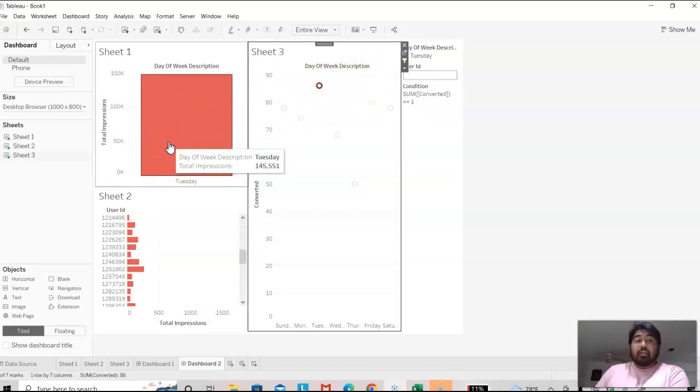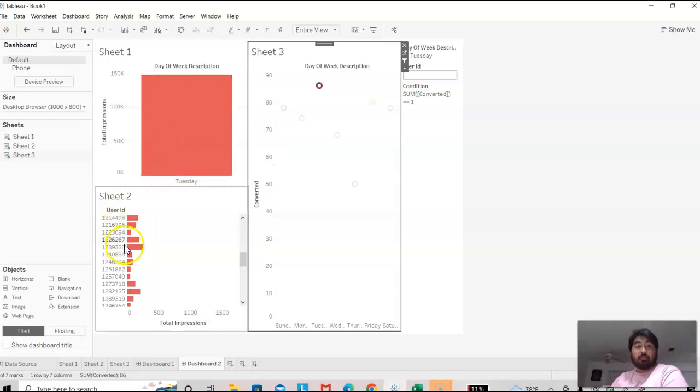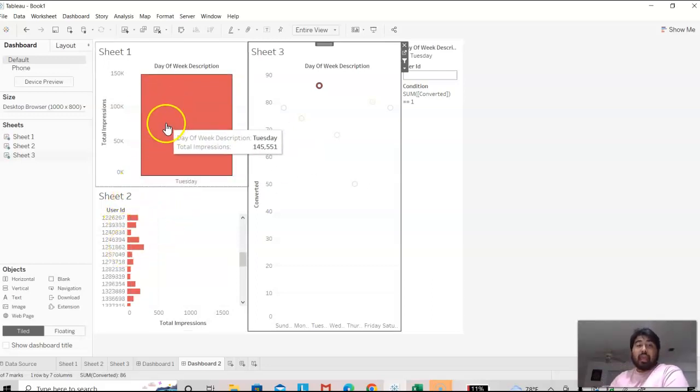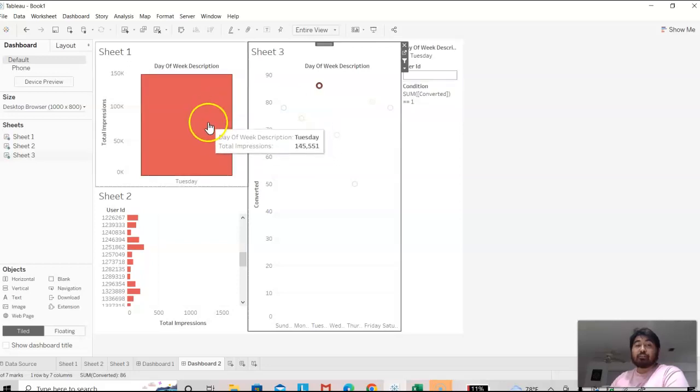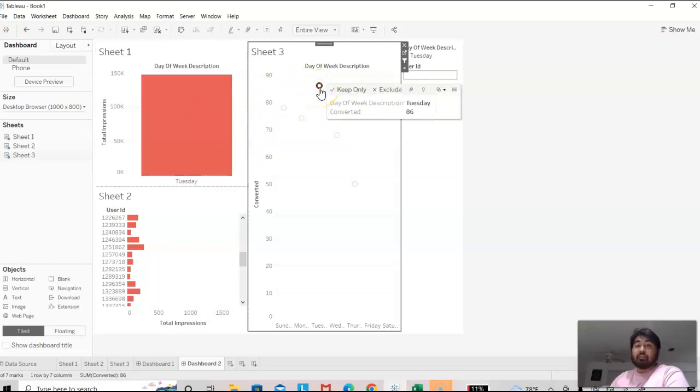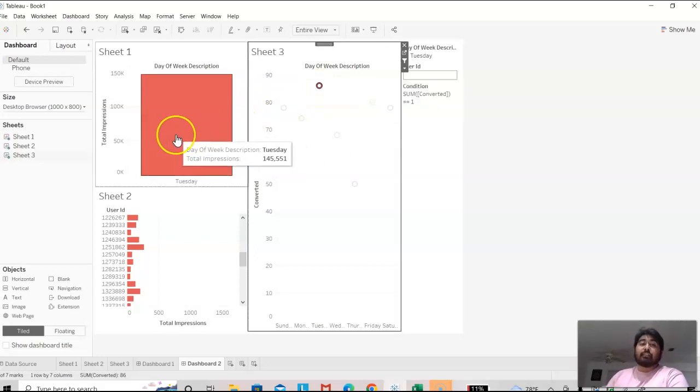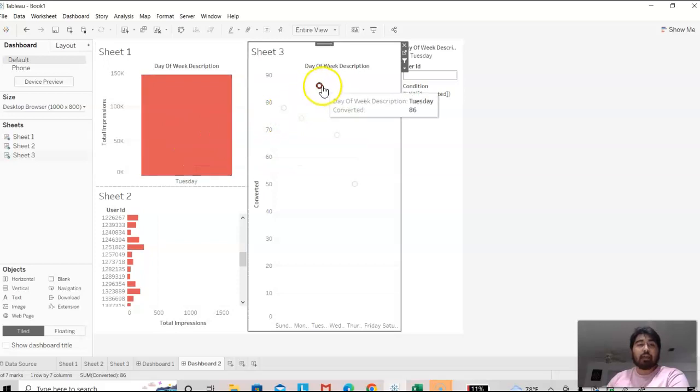We're looking at just Tuesday right now. These are all the people that converted on Tuesday, and these are the number of impressions we got on Tuesday, and this is where Tuesday stands on the amount of impressions we got, and this is the amount of conversions we got. Now, as you see clearly, Tuesday was not the most impressed day, however, we got the most conversions here,